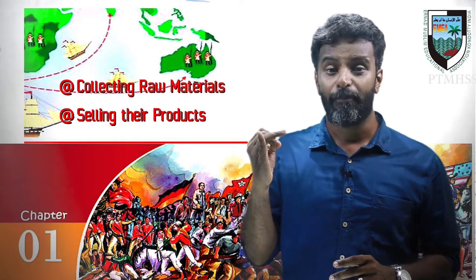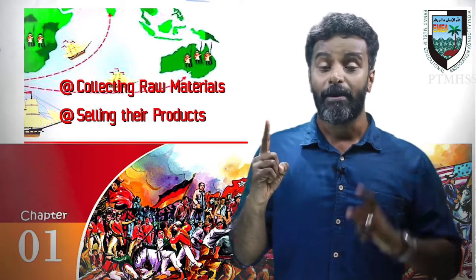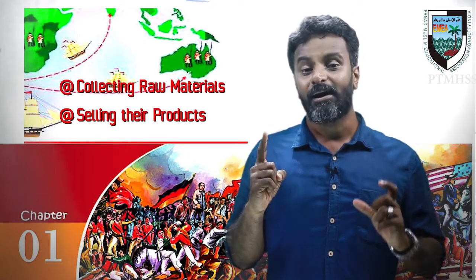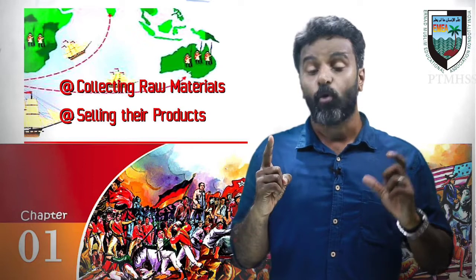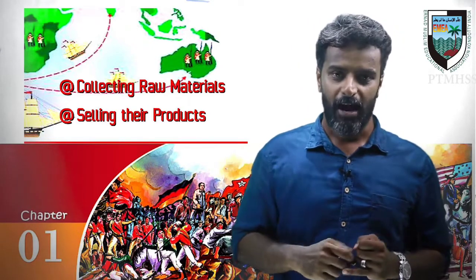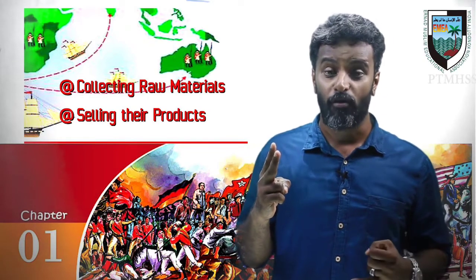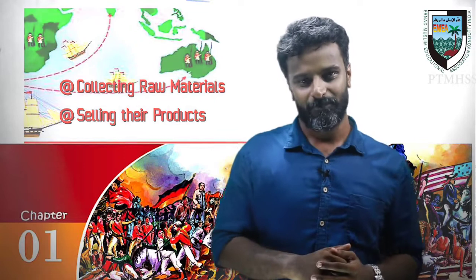Two reasons belong to this mercantilism. The first, the American continent was the source of raw materials for British industries, and the second was to sell their products. They considered the American continent as the market.